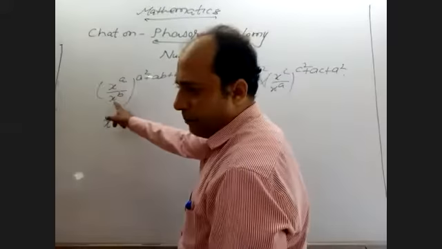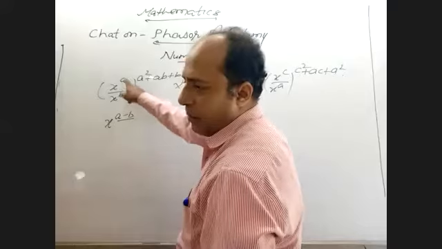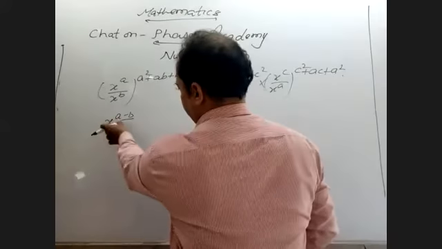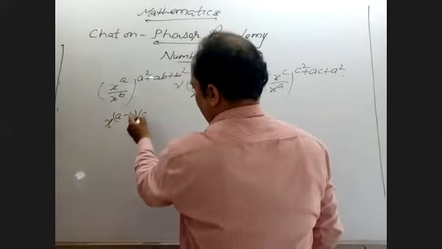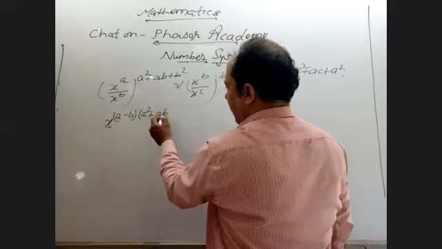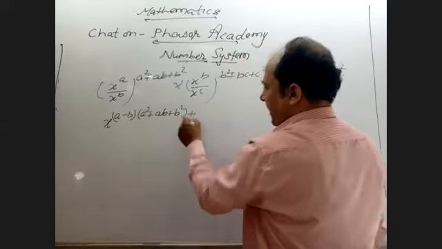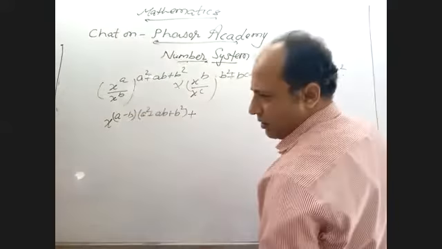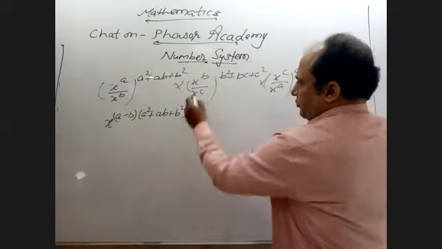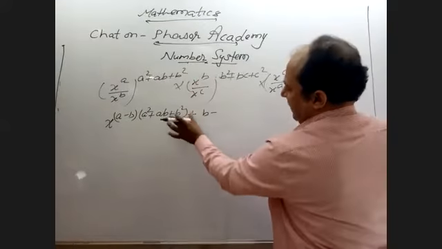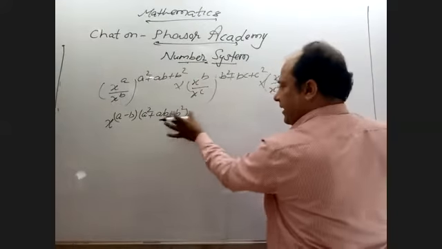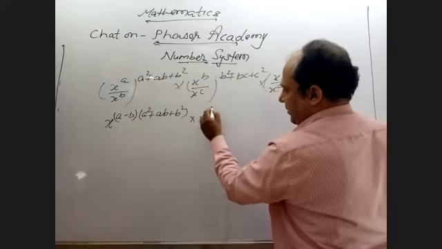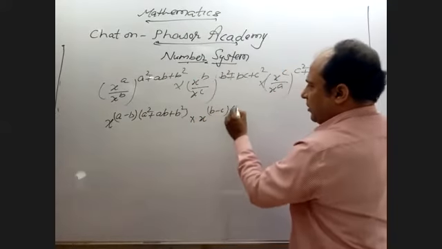Because of the division sign, the power will be subtracted, to the power a square plus ab plus b square. I'm just going to use one step because there is no need to solve fully. Let me first write one step to explain, then I'll explain, and afterwards you apply that trick.